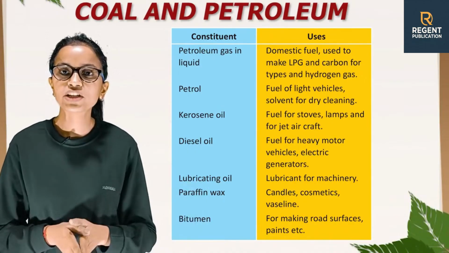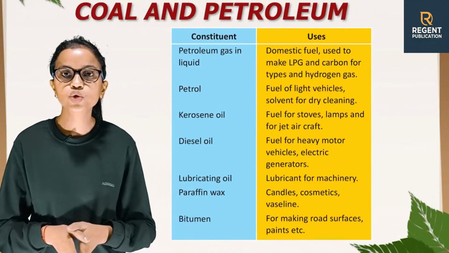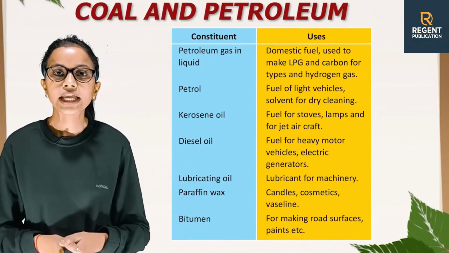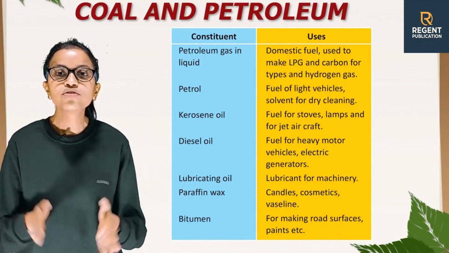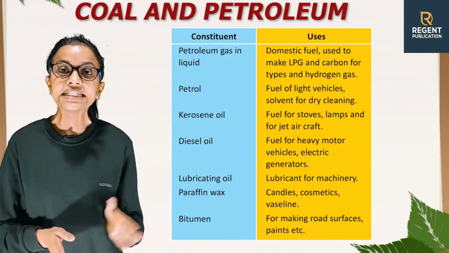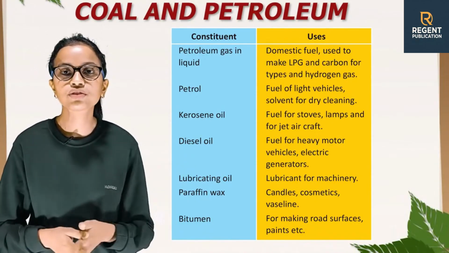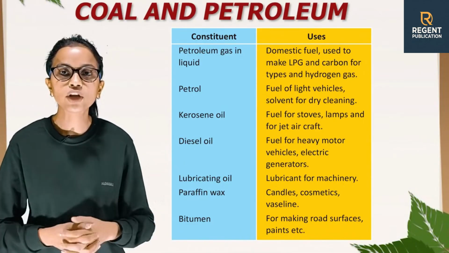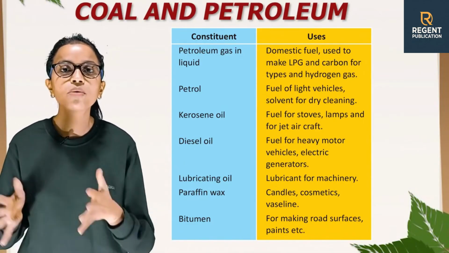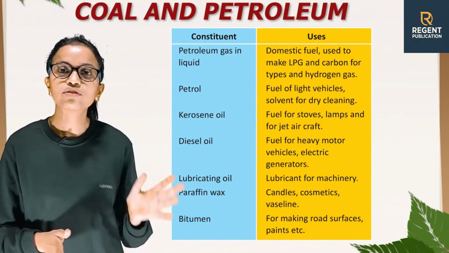The next one is petrol. Fuel of light vehicles, solvent for dry cleaning. Kerosene oil. Fuel for stoves, lamps and for jet aircraft. Diesel oil. Fuel for heavy motor vehicles and electric generators. Lubricating oil. Lubricant for machinery. Paraffin wax.